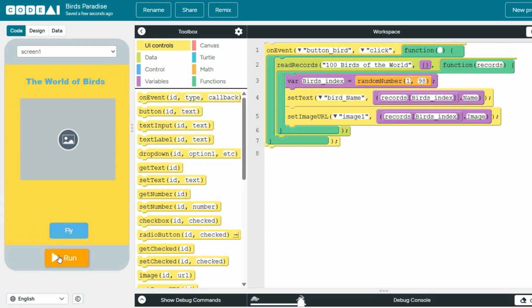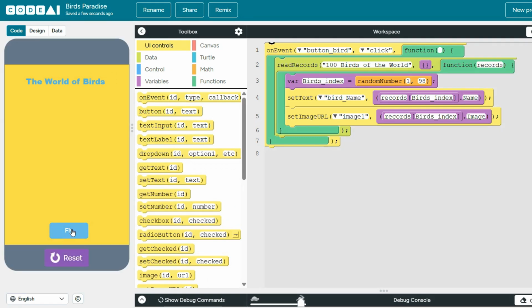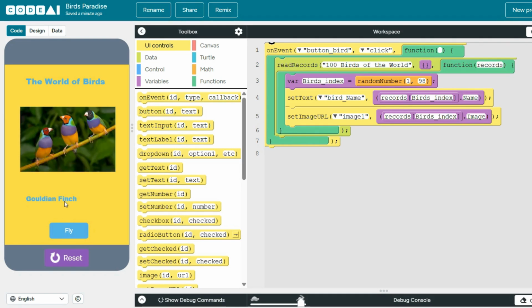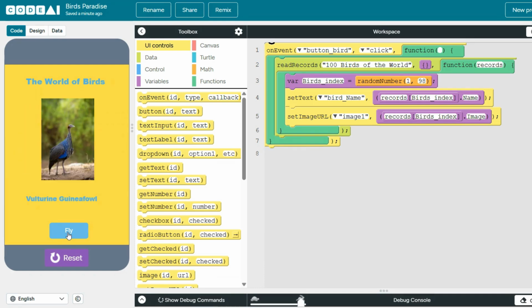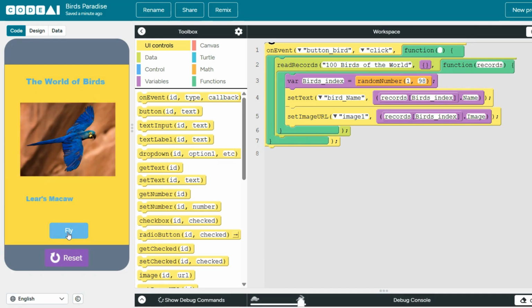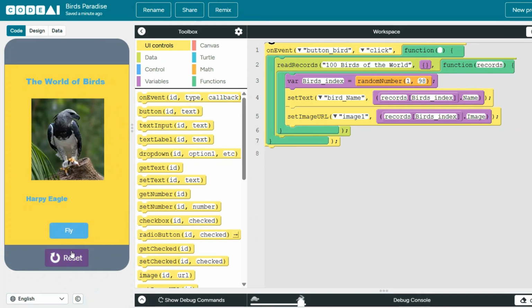Now let's try to run our code once and see how it works. You press fly. Here's the name, Golden Finch. Wow. Let's try again. As we press fly, it shows different birds to us. Look at all of these. It's actually working. So guys, tell me if yours works or not. Bye. See you soon.